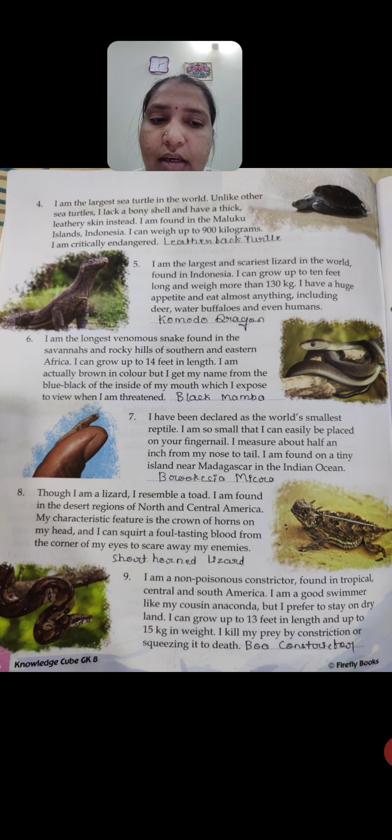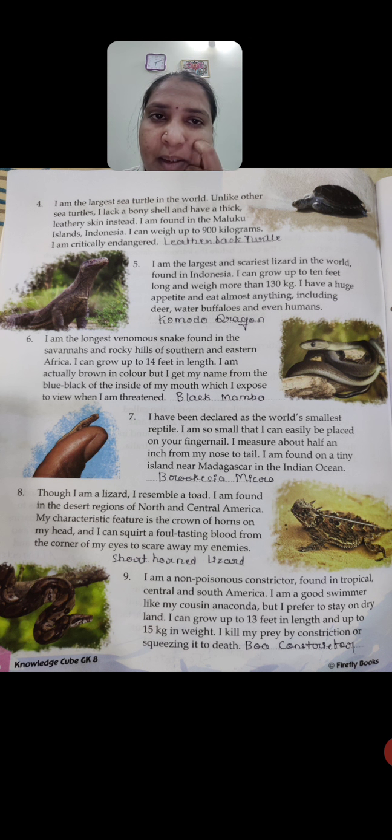Okay, see here, this is found in tropical Central and South America. In these areas we can find this one, and this is a good swimmer, like its cousin the anaconda. All of you have seen the anaconda, I think. Anaconda is a type of animal.